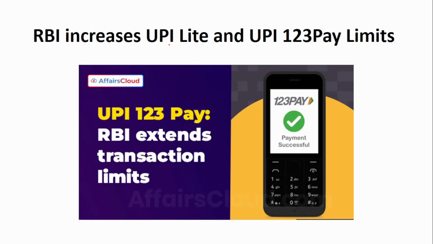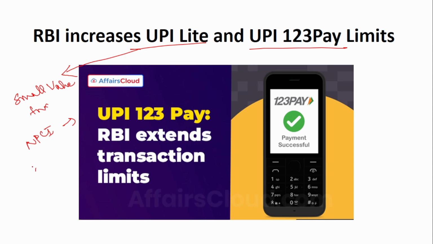Next is RBI increases the UPI Lite limit and the UPI 123 Pay limit. Now we know that UPI Lite is for small value transactions. So it was observed by the NPCI, National Payments Corporation of India, that almost 80% of the UPI transactions were of smaller value. Smaller value in the sense 500 or 200, like that only. So they then realized that it's better to have a wallet where the money can be preloaded and then transactions can be made from the wallet.